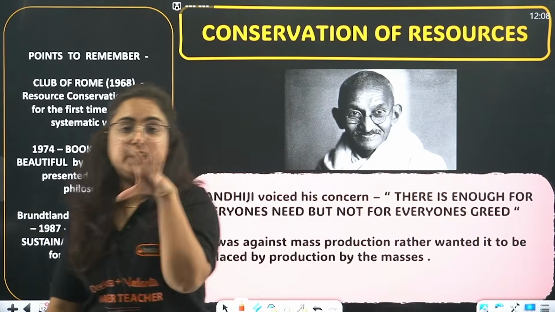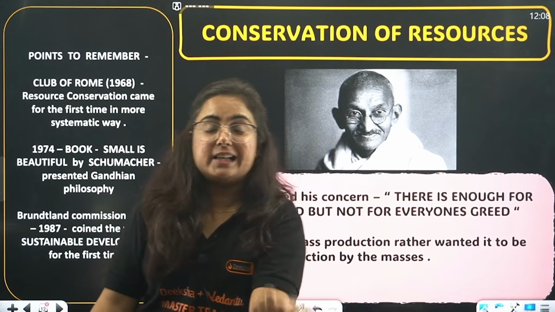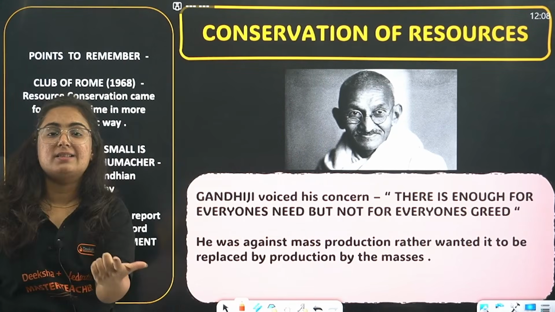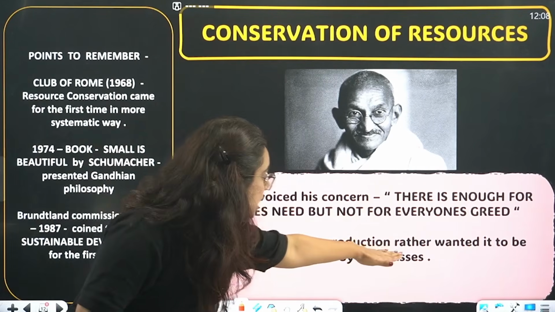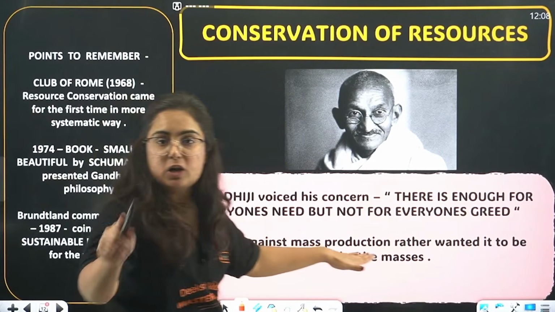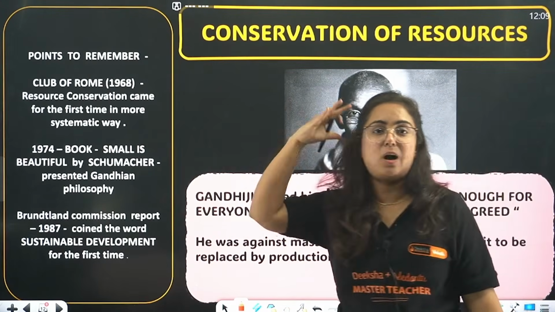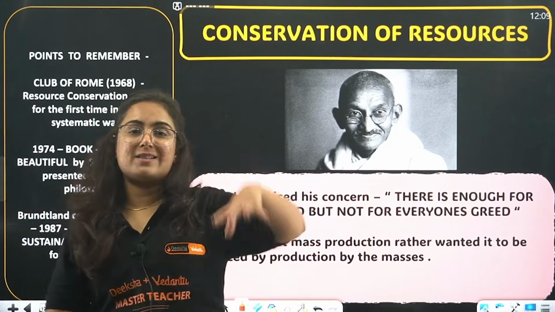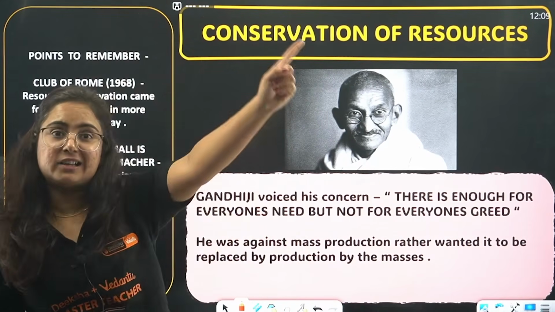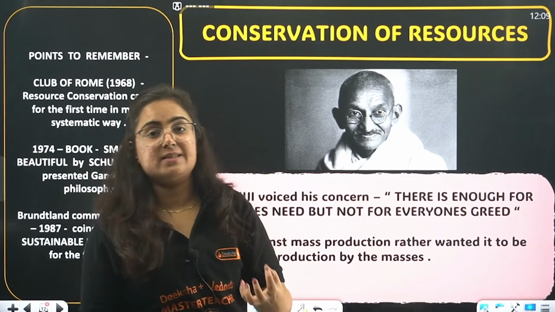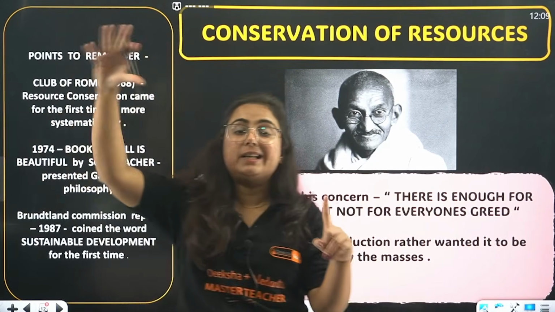Just of the greed of the individual, leading to the accumulation of resources in few hands and creating major ecological crisis in the world. Then here is a statement, he was against mass production, rather wanted it to be replaced by production by masses. In his whole life he was just telling that khadi banao, right? Do not use the Western clothes. Why? Because Western clothes were at that time dependent upon machines. Machines, that single machine was doing the work of many people, letting them unemployed.